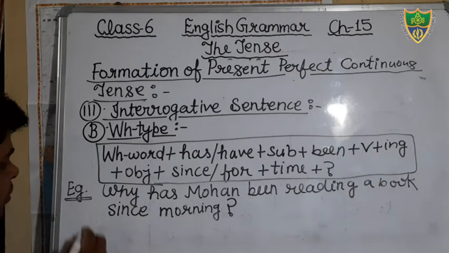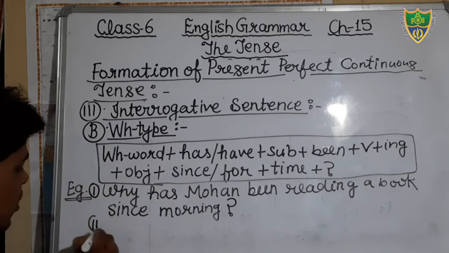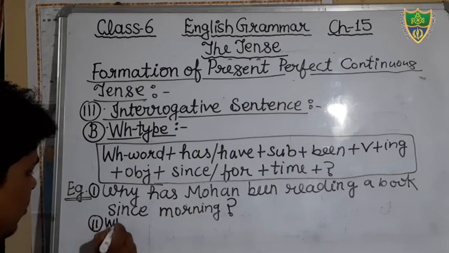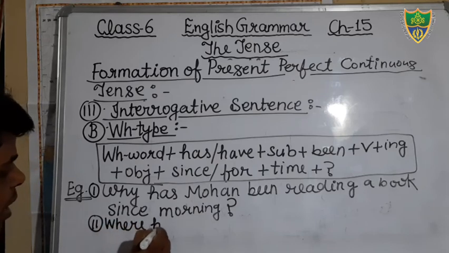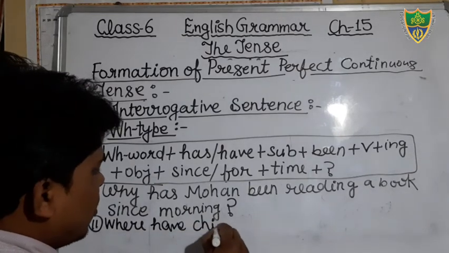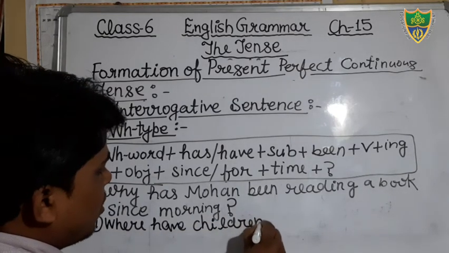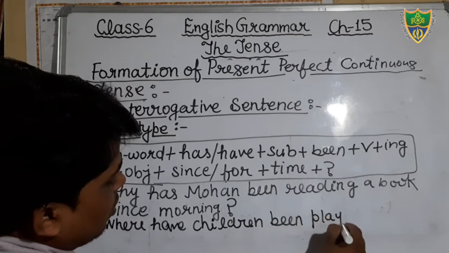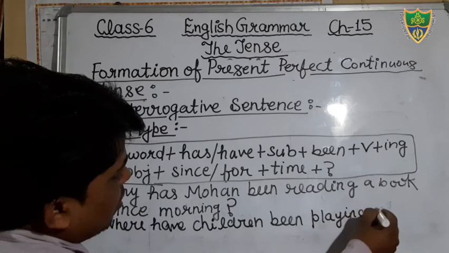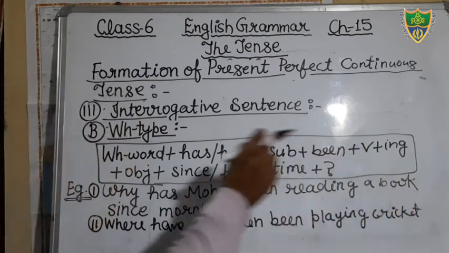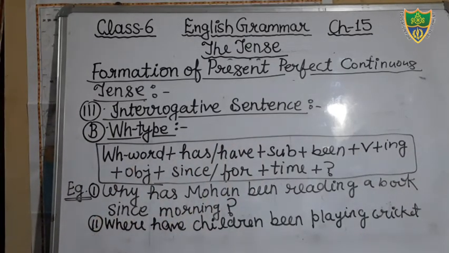Okay, one more sentence you can see. Let's see. Where have children been playing cricket for 2 hours?